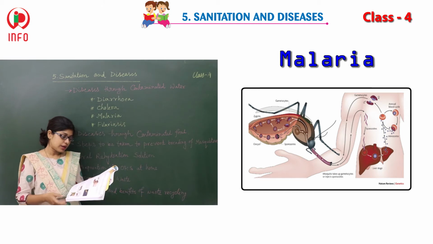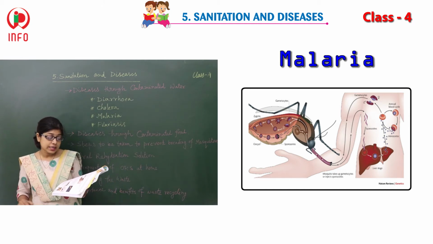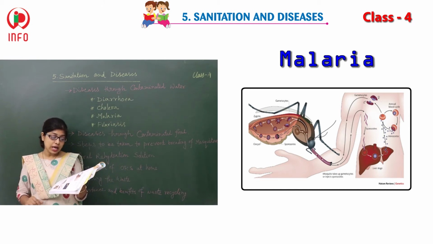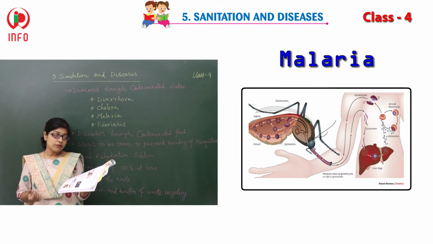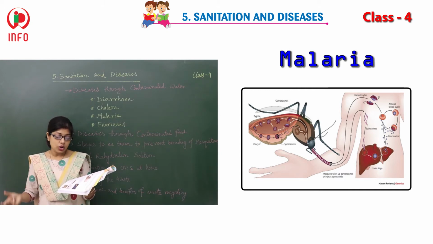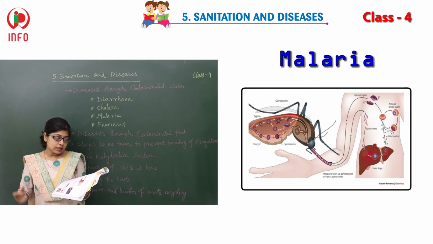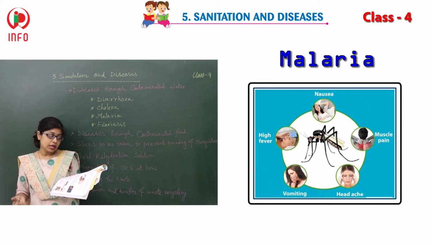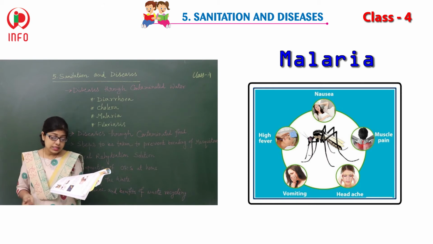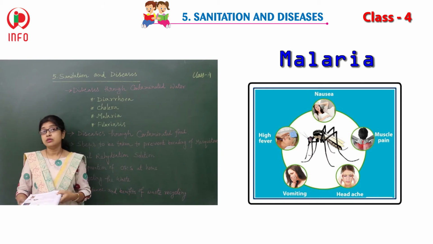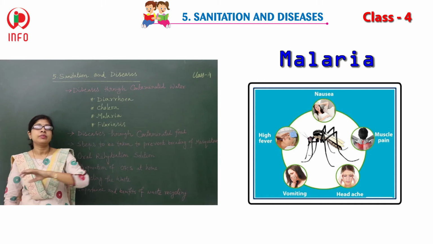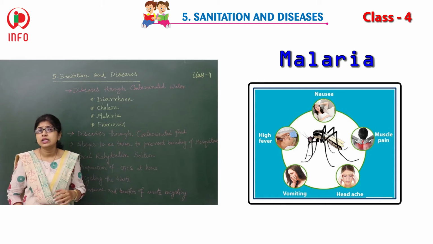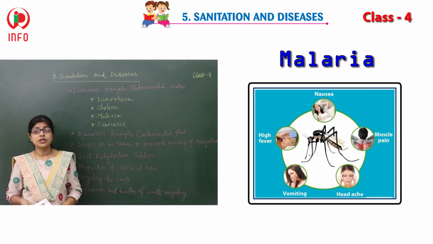And another thing, malaria mostly kills children in India, as adults slowly form some sort of immunity against the parasite over the years. Symptoms of malaria include fever, chills, headache and vomiting. So these all are the symptoms. And if you see dengue also, you will face this kind of symptoms.